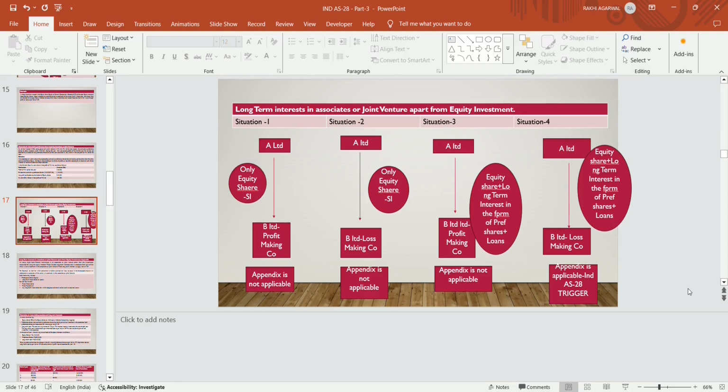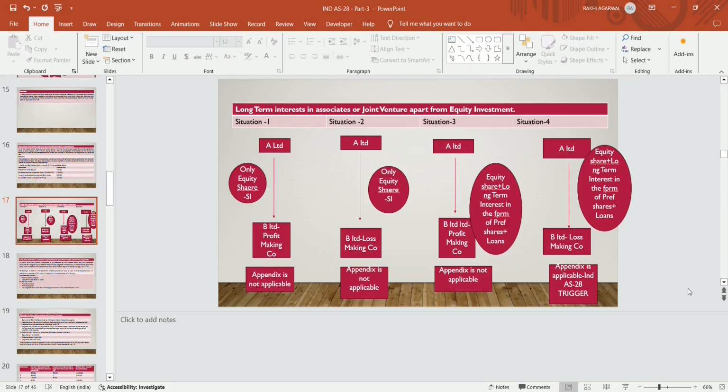In situation 4, A Limited is having a significant influence on B, and B Limited is a loss making company, and A Limited is holding the equity share capital and also long term interest in the form of preference shares and loans. So in this case, the appendix to Ind AS 28 gets triggered, because B Limited is a loss making company and A Limited has a long term interest in B Limited in the form of preference shares and loans.